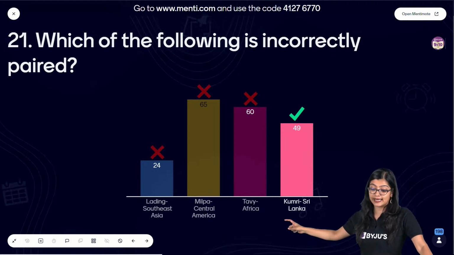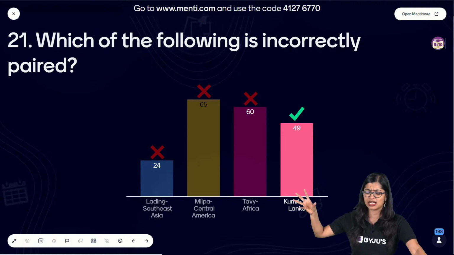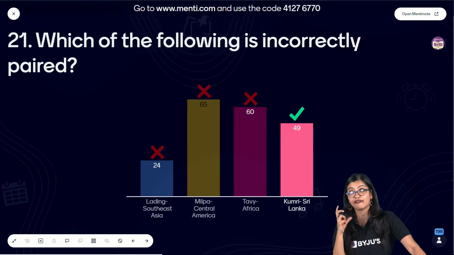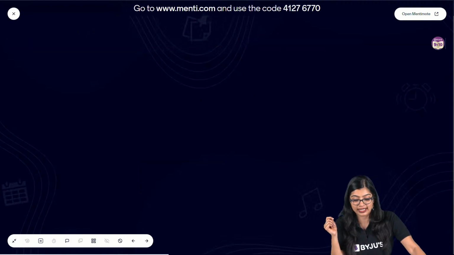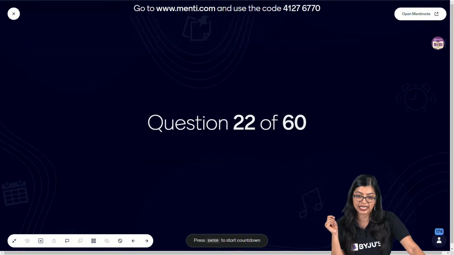So all these things, terms like milpa, tavi, larding, they're all ways of referring to shifting agriculture. So that is what we mean by it. So in this case, this is the correct answer. Now, of course, moving on to the next one. So, let's move on to question number 22. Let's have a look at question number 22.